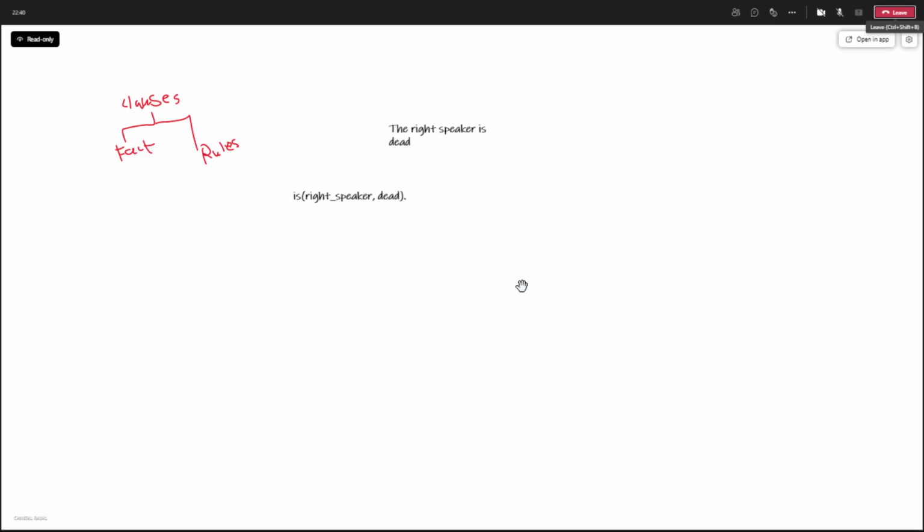You people can see I have written the fact in Prolog. Now what is the fact? This whole thing that you can see is a clause, and I'm writing with the mouse. Of which type? It is of fact type.